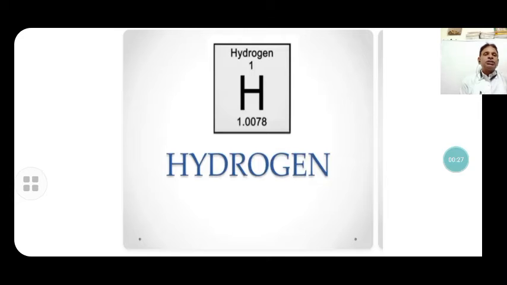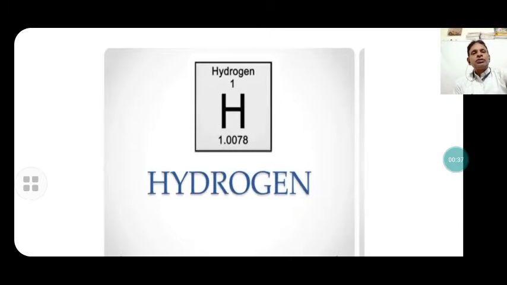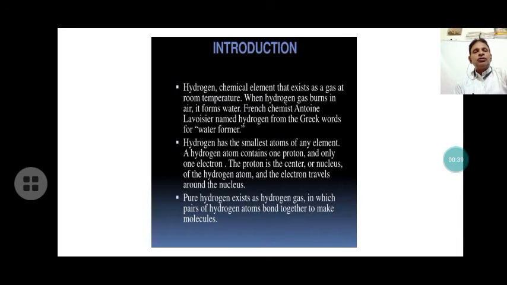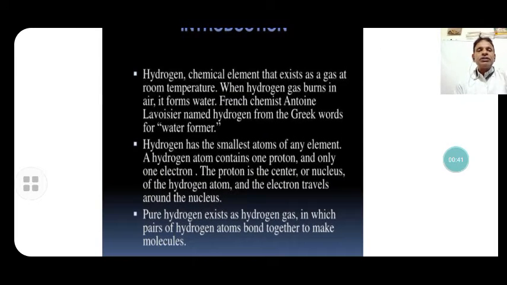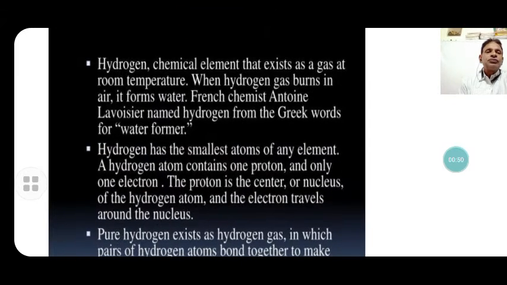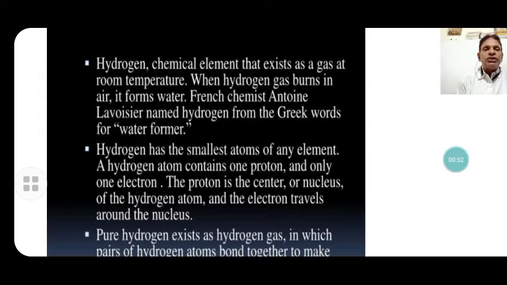The symbol of hydrogen is capital H, its mass is 1.0078 and its atomic number is 1. We can introduce hydrogen like that: hydrogen is a chemical element that exists as a gas at room temperature. When hydrogen gas burns in air, it forms water.